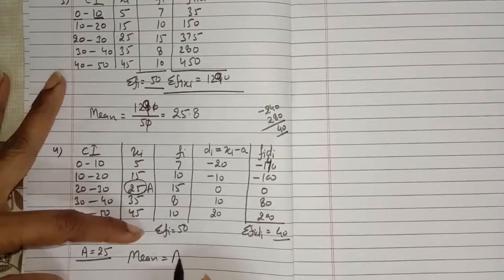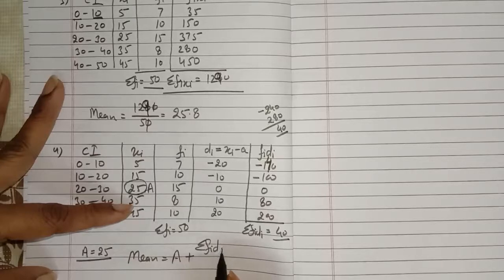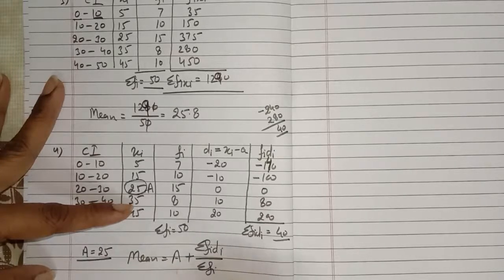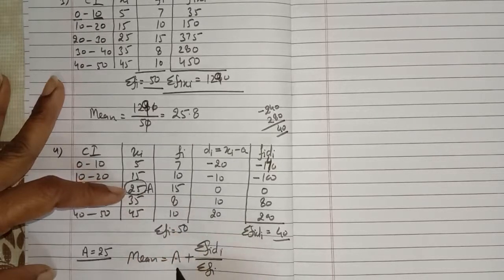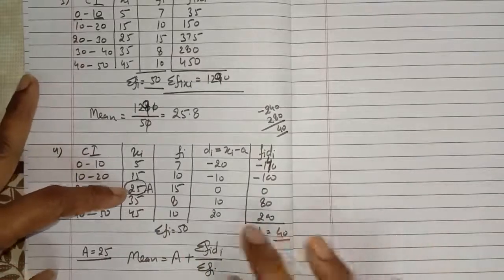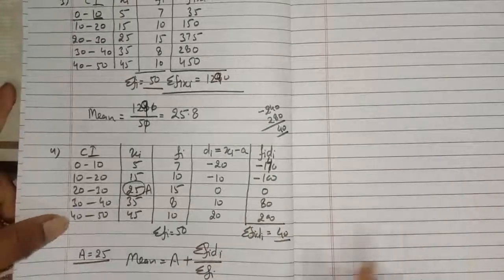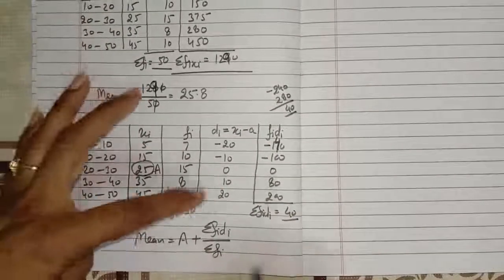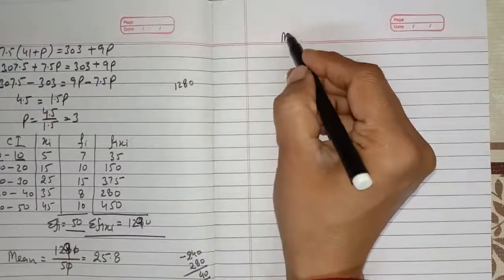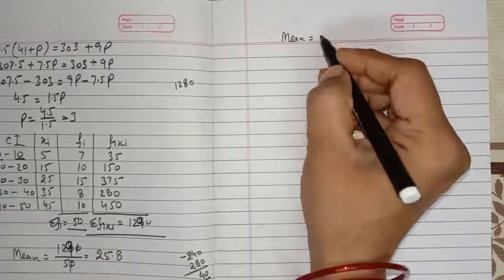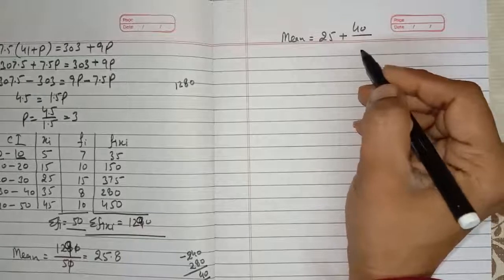So for the assuming method, we have the new formula for the mean. Mean is equal to A plus, what is A here? A is the assumed number, plus sigma fi di upon sigma fi. Look, it is very easy to understand in maths that you first subtracted a number from everything and finally you are adding it back. So according to maths, you are not doing anything wrong, you are balancing. So now by this formula we can find the value of mean. I think I have to use another page. So mean is equal to, what is the assumed number? It is 25 plus sigma fi di, how much? It is 40 upon sigma fi, how much? It is 50.